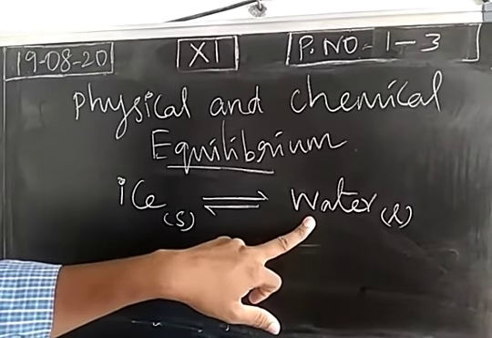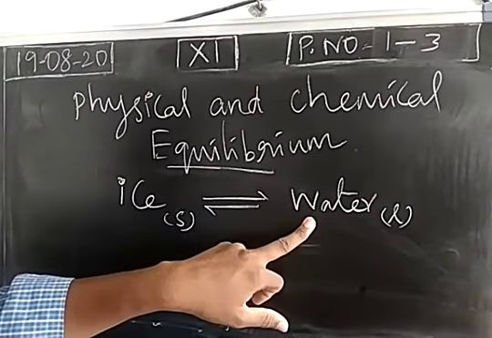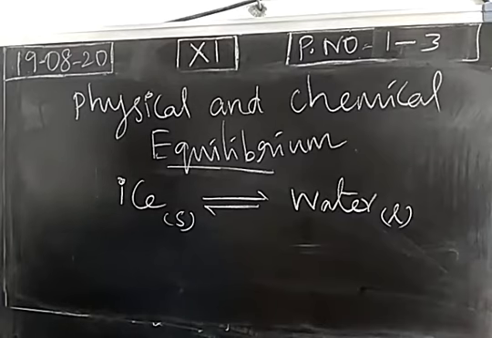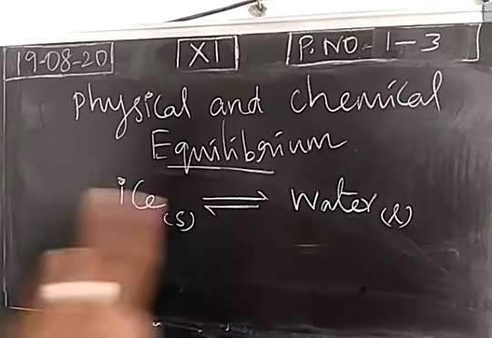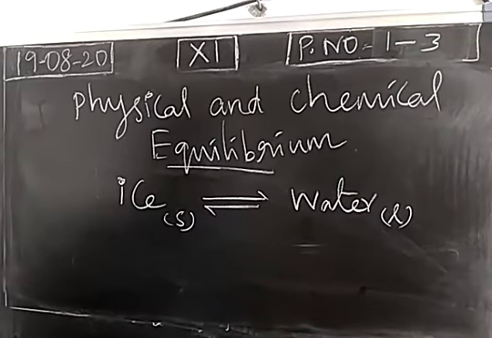So water molecules in liquid state are frozen to get solid water, ice. Okay. So this is a reversible process. Solid becomes liquid by melting, liquid becomes solid by freezing.